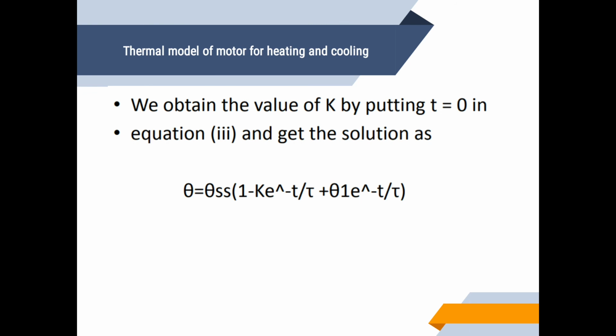Now we obtain the value of K by putting t equal to 0 in the equation and get the solution as theta is equal to theta SS times 1 minus e raised to the power minus t by tau, plus theta 1 e raised to the power minus t by tau.